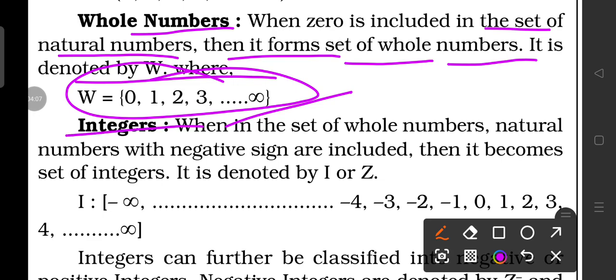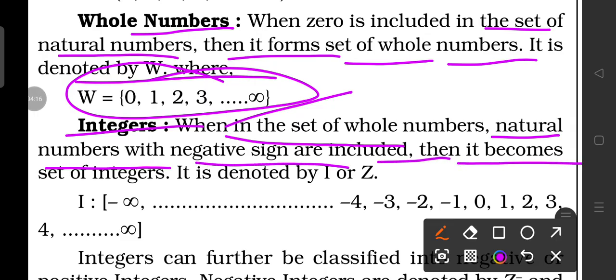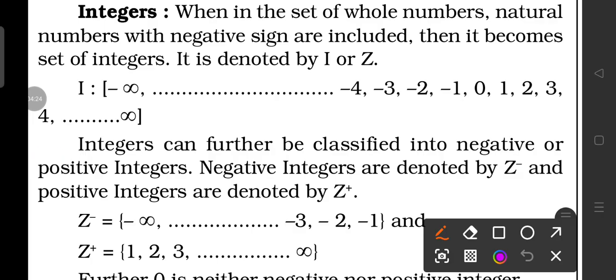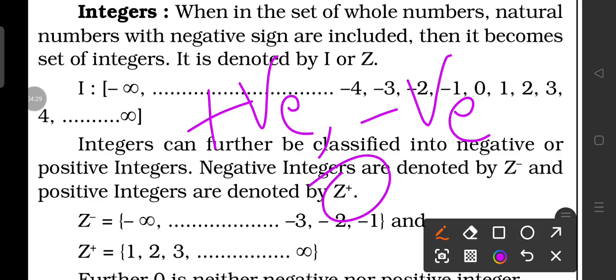Then we come to know about integer. When in the set of whole numbers, natural numbers with negative sign are included, then it becomes the set of integers. It is denoted by I or Z. So if we are talking about the numbers which are positive, which are negative, even the 0, it is the group of positive, negative or 0.